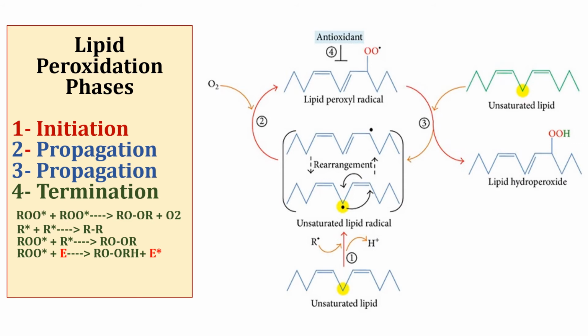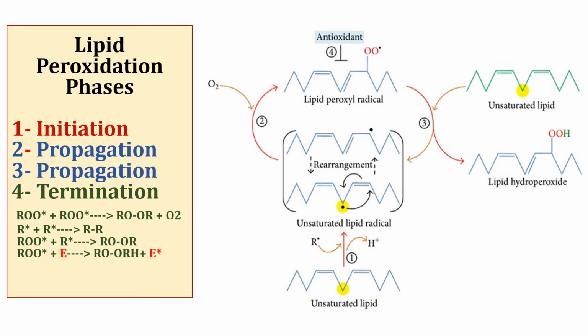In the initiation step, pro-oxidants like hydroxyl radical remove the hydrogen from PUFA. So here you can see this is polyunsaturated fatty acid, and from polyunsaturated fatty acid a hydrogen ion is removed by free radical and a carbon-centered radical, lipid radical, is formed, which means a free electron is present on carbon atom of PUFA.